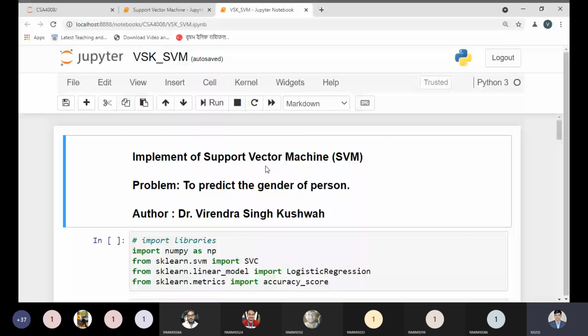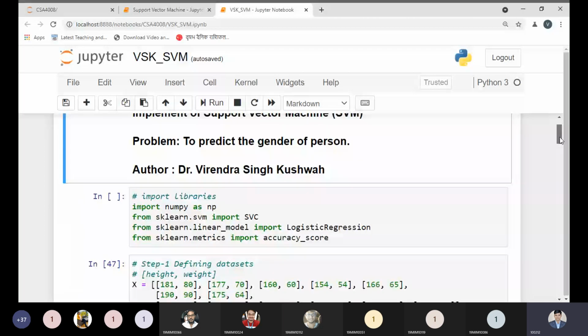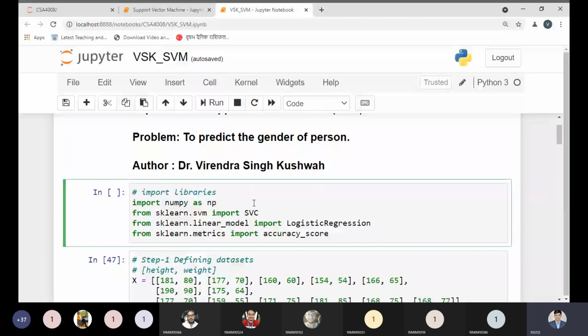Okay. As for the problem, we need to predict the gender of a person. So first, what is our responsibility? I'm writing here in front of you, then we will go through each and every step properly. We need to import some libraries.